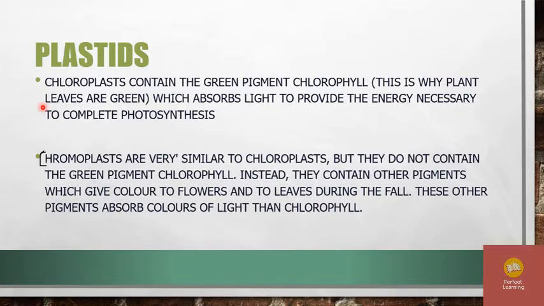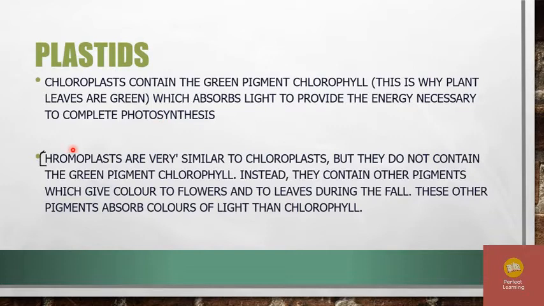Chloroplasts contain the green pigment chlorophyll. This is why leaves are green, because of the presence of chloroplasts. Chlorophyll absorbs light to provide the energy necessary to complete photosynthesis.